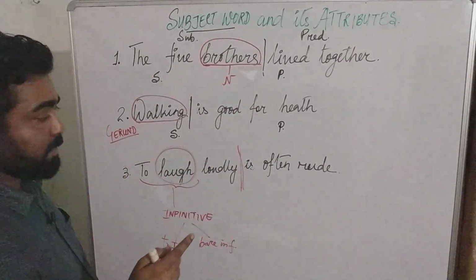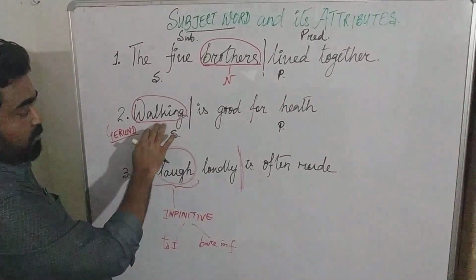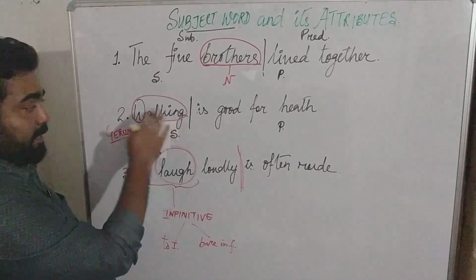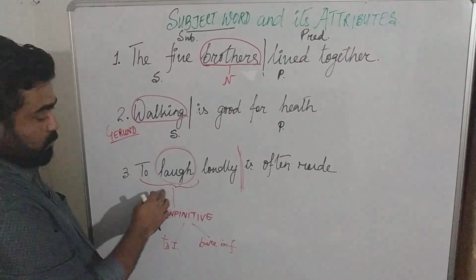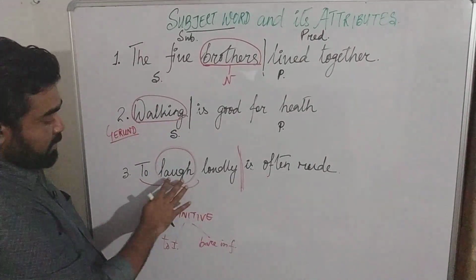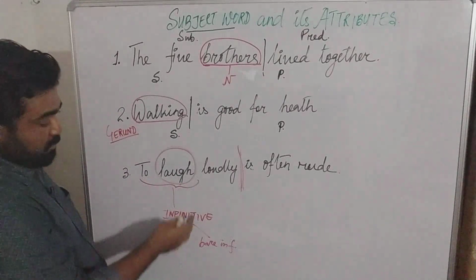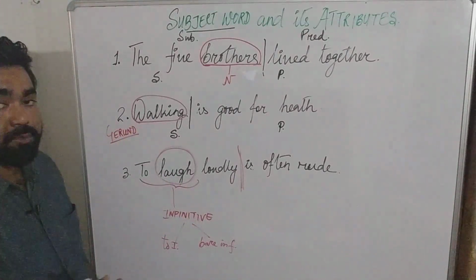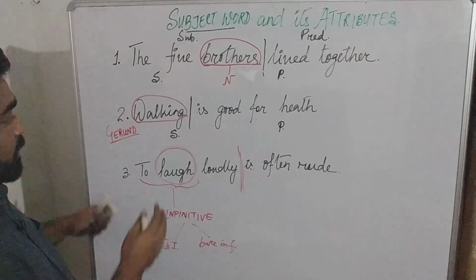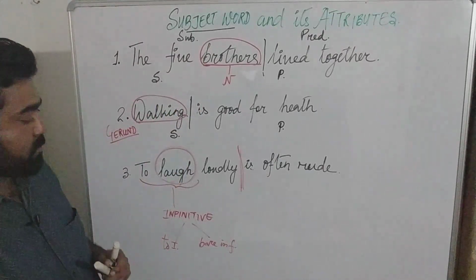Or a word acting as a noun, a gerund, which is actually a verb in ing form, acting as a noun. Or another word which is doing the work of the noun, laugh, to laugh, an infinitive, which is doing the work of the noun. So these are three examples where you see that the subject words are of three different types.